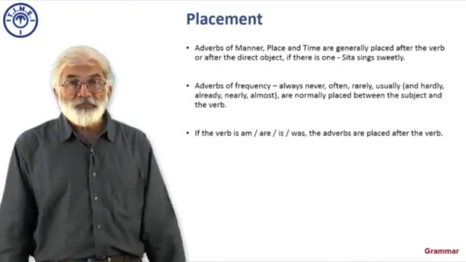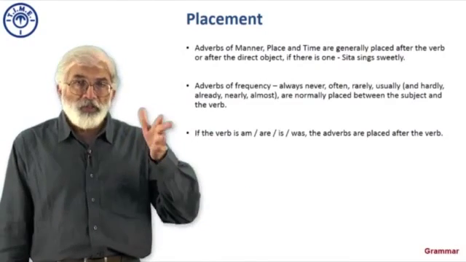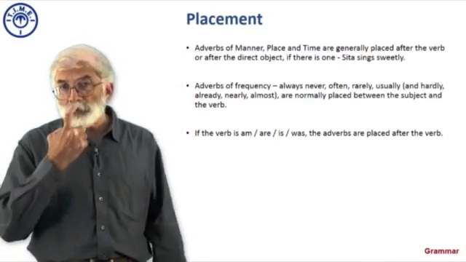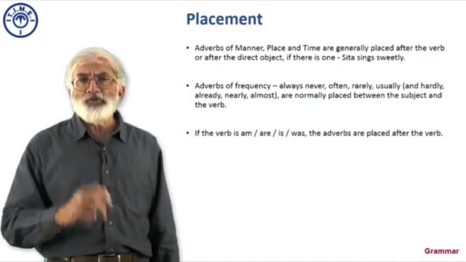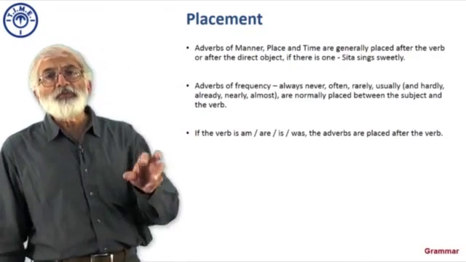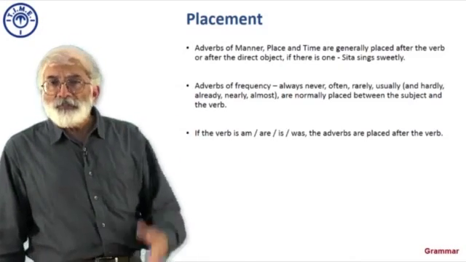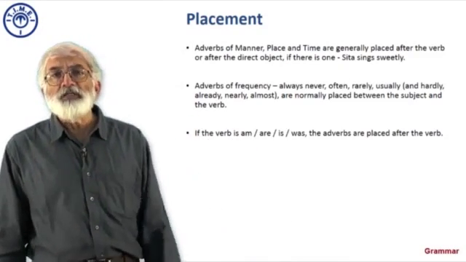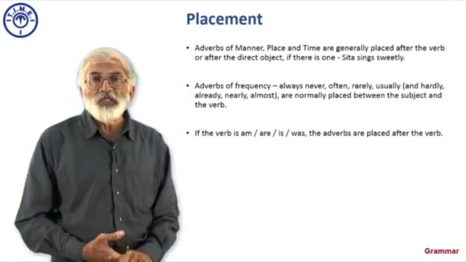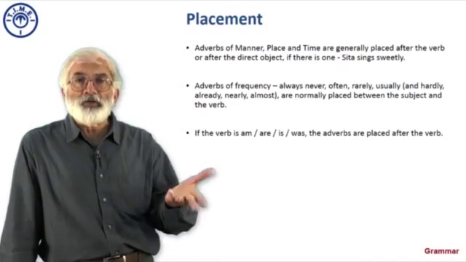So, how do we place adverbs, right? When we looked at adjectives, we said we can use adjectives either directly, namely attributively, or we can use them predicatively depending on the emphasis that we want to bring in. With adverbs, however, it is a little more tricky because different types of adverbs do different things. Now, adverbs of manner, place and time typically come after the verb, and they can only describe verbs. They can't describe other adjectives or adverbs, because the manner of doing, place of doing, time of doing, can't do that. So, the adverb will generally come after the verb or after the direct object if there is an object.